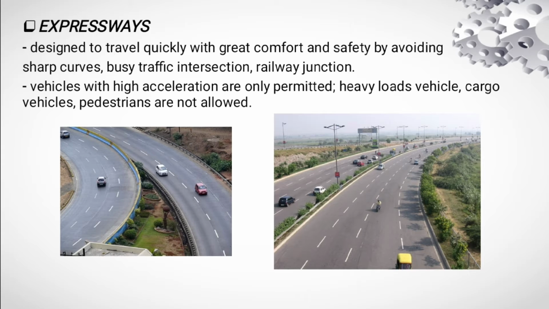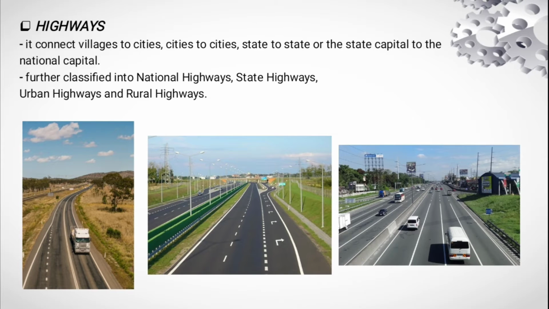Heavy load vehicles, cargo vehicles, and pedestrians are not allowed. Another one is highways. It connects villages to cities, cities to cities, or state to state, or the roads connect the state capital to the national capital. Highways are the roads that run through the length and breadth of the country, generally laid in 2 lanes. Highways are further classified into national highways, state highways, urban highways, and rural highways, which we will discuss in the location and function category.